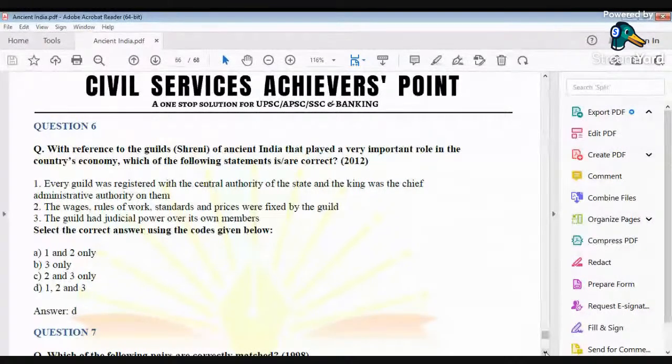So not only was every guild registered with the central authority of the state, and the king was the chief administrative authority, but the wages, rules of work, standards, and prices were also fixed by the guild, and the guild also had judicial power over its own members.